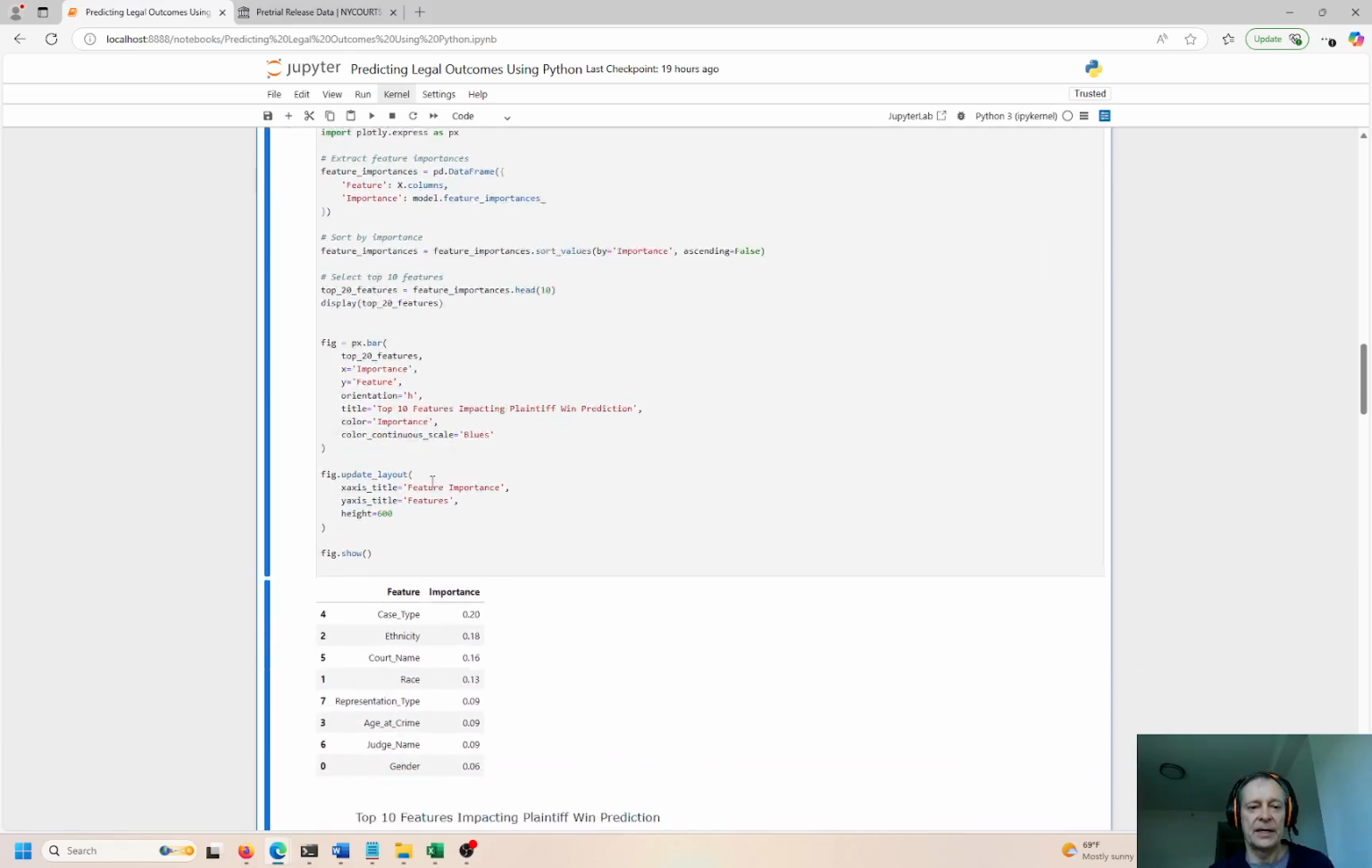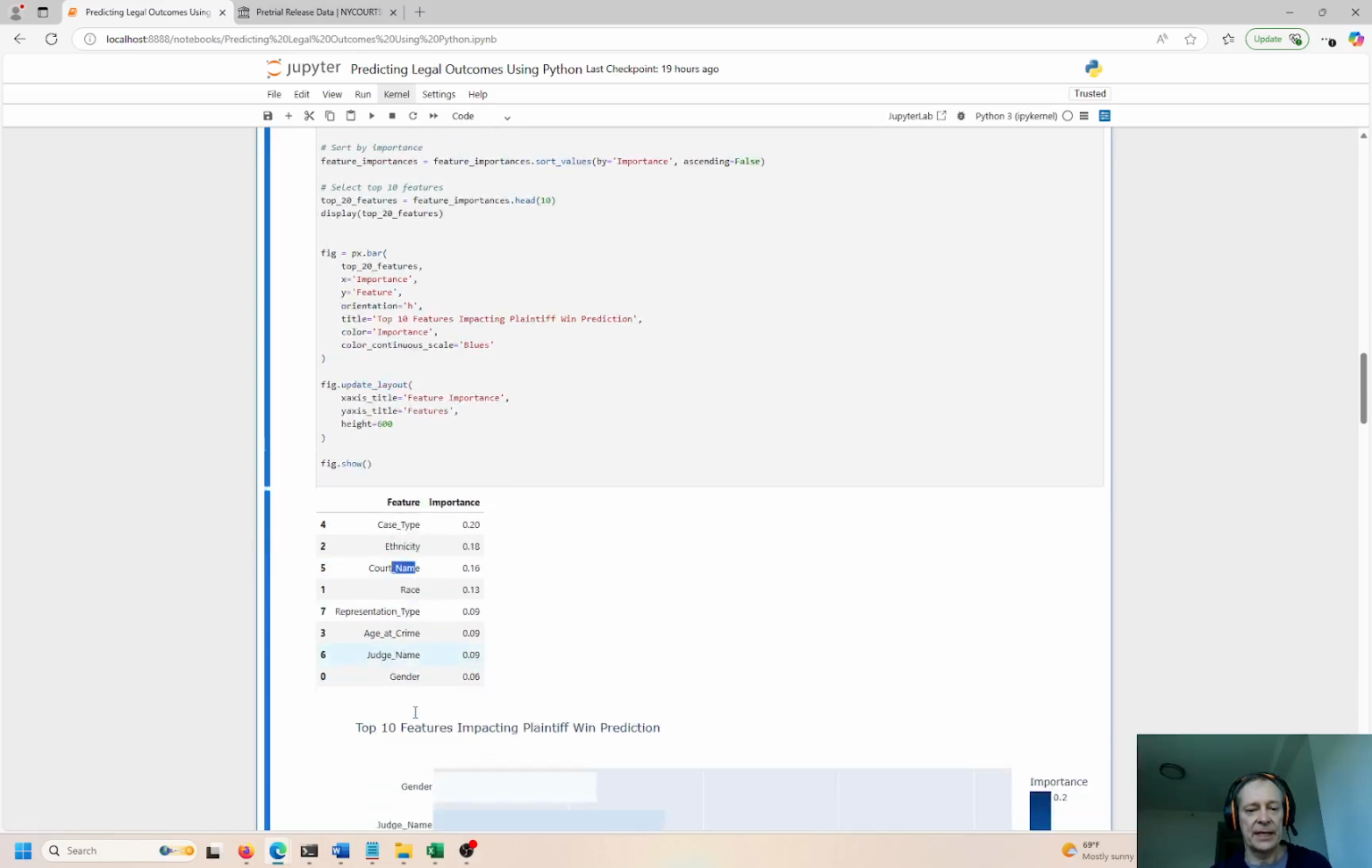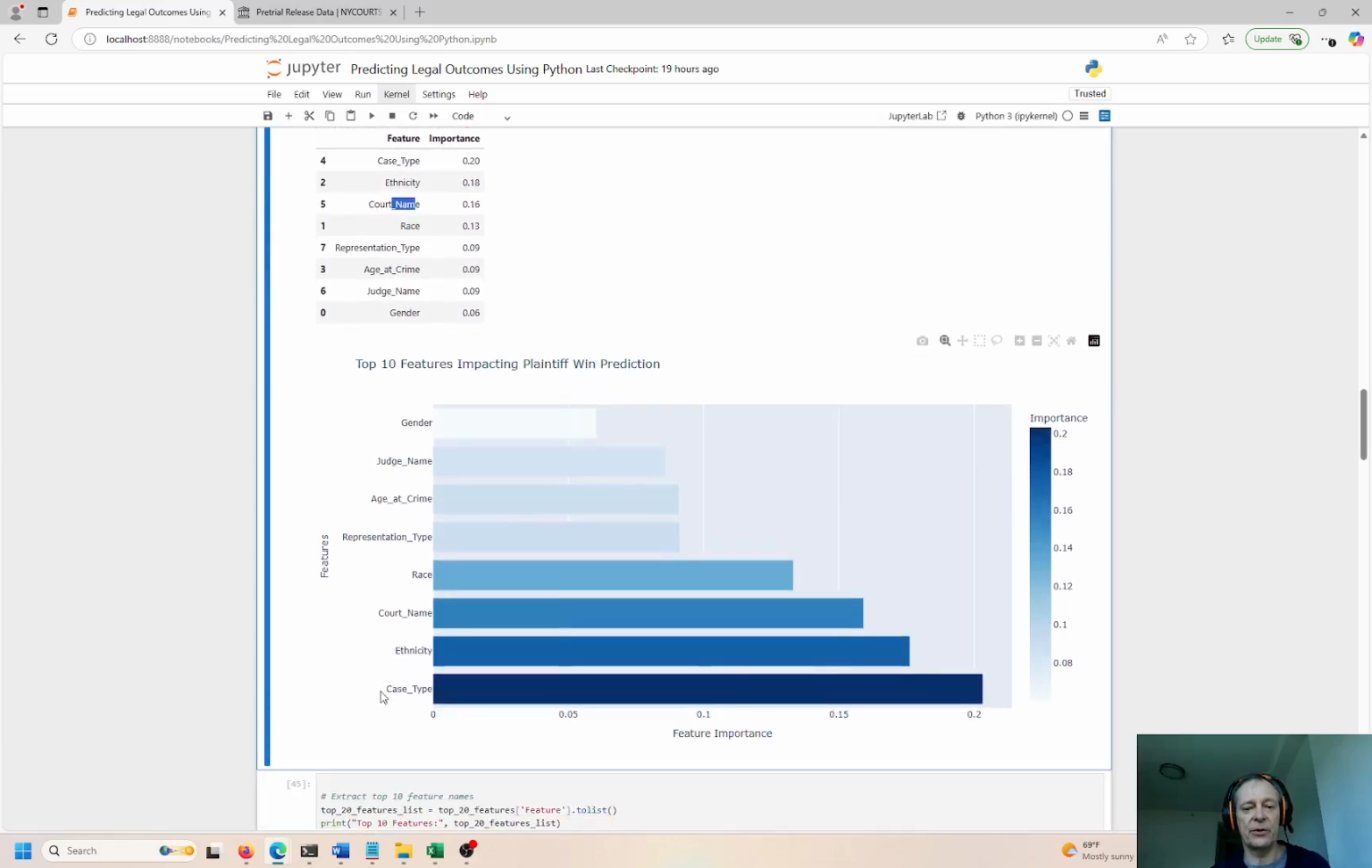Okay, so here we have the top 20 features. We have the case type. So the case type a lot of times will determine what the outcome is. The ethnicity of the person being charged with the crime, the court name, race, representation type, age of crime, things like this. So this is called the feature importance exercise. This is how important the feature is in determining the outcome of guilty or innocent verdict, right?